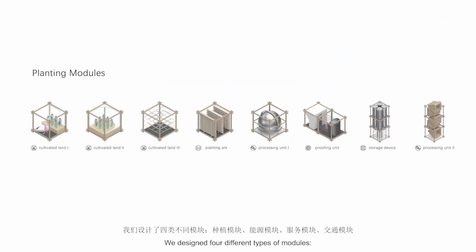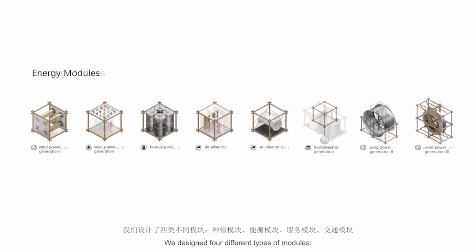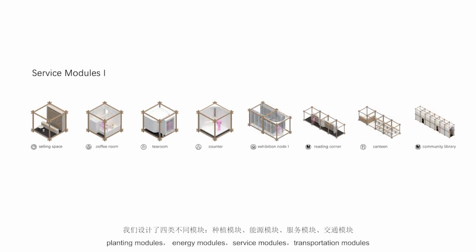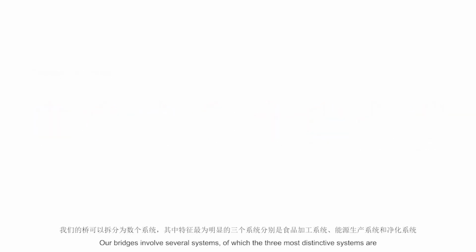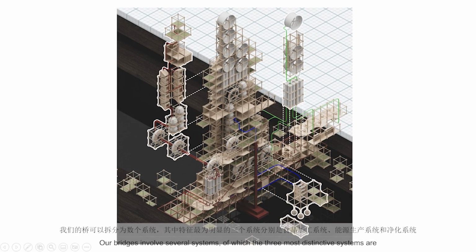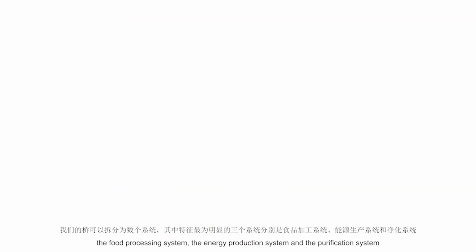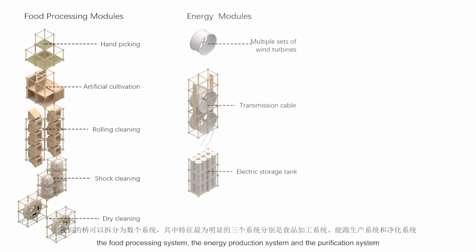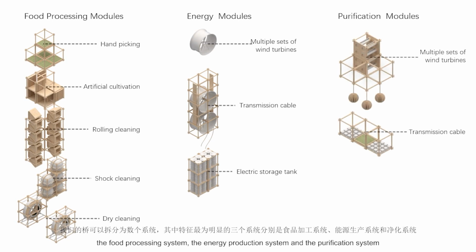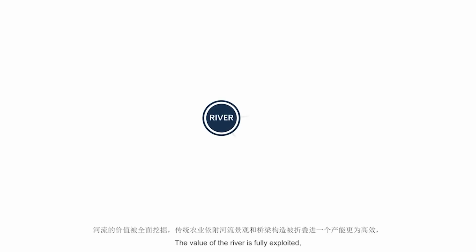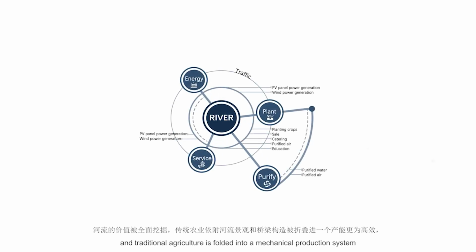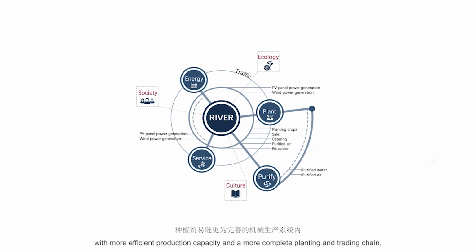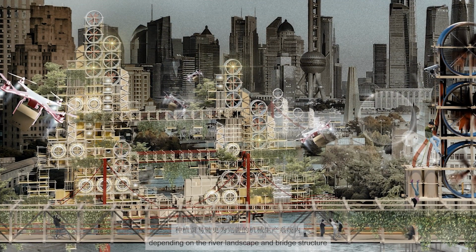We designed 4 different types of modules: planting modules, energy modules, service modules, and transportation modules. Our bridges involve several systems, of which the 3 most distinctive are the food processing system, the energy production system and the purification system. The value of the river is fully exploited, and traditional agriculture is folded into a mechanical production system with more efficient production capacity and a more complete planting and trading chain, depending on the river landscape and bridge structure.